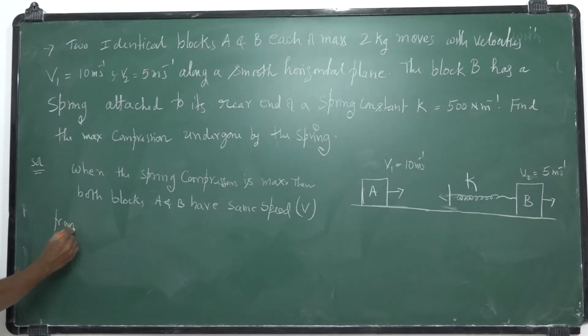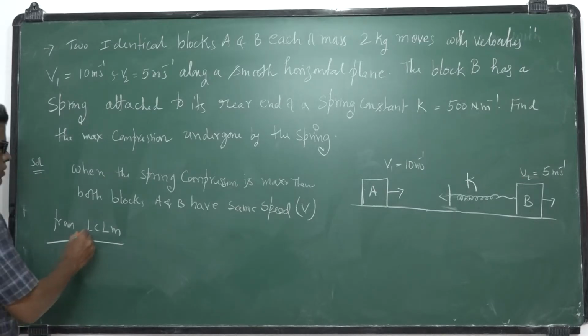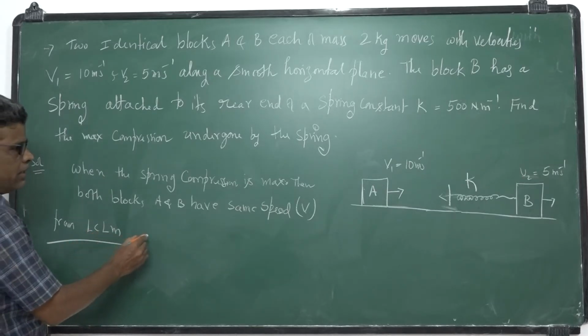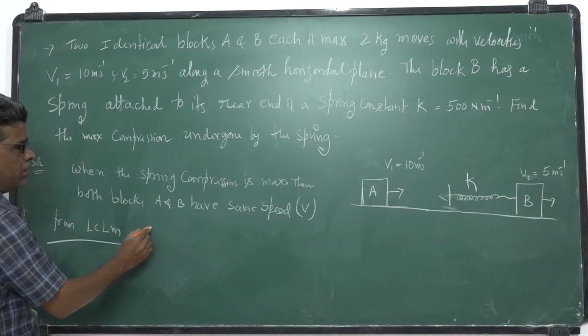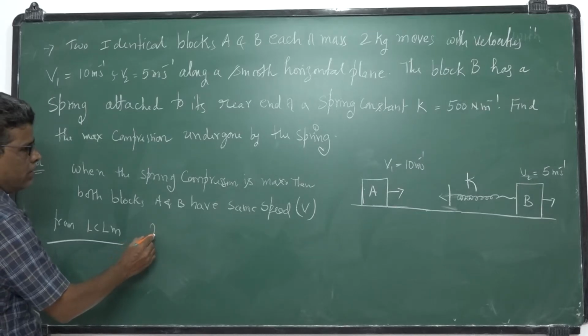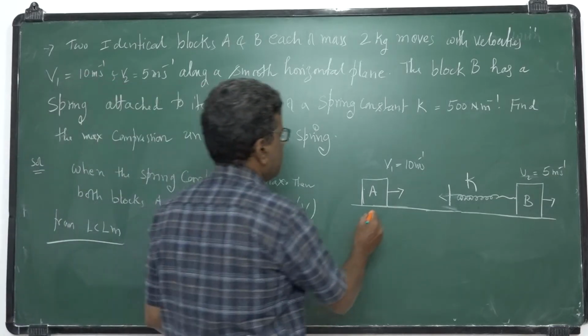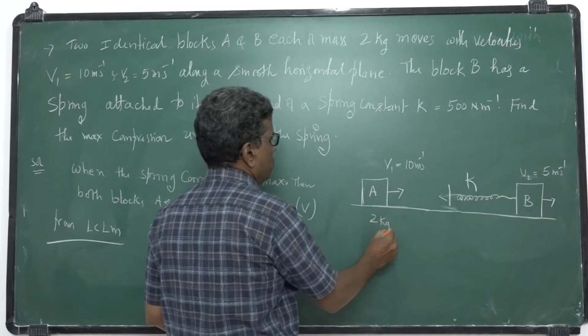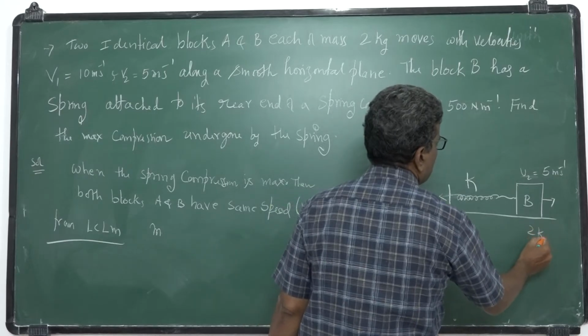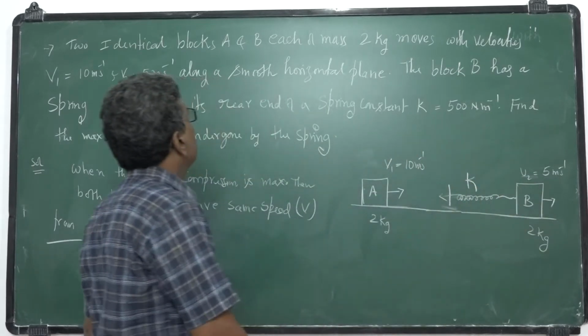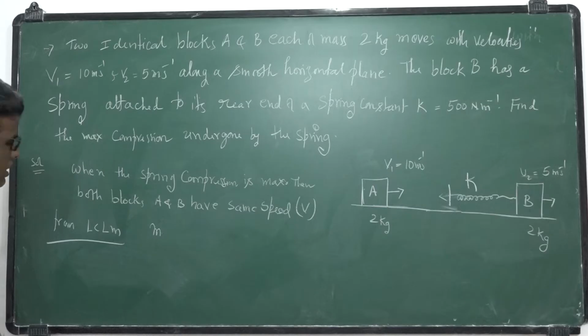From the momentum principle, in all types of collisions the momentum is conserved. So, law of conservation of linear momentum. Initial momentum is m1 v1, where each block has mass 2 kg, identical, A and B have the same masses.